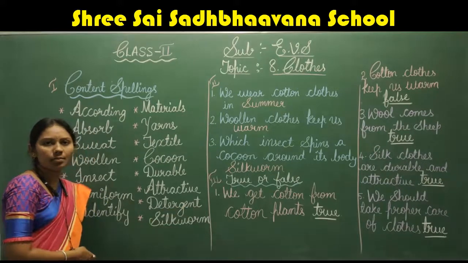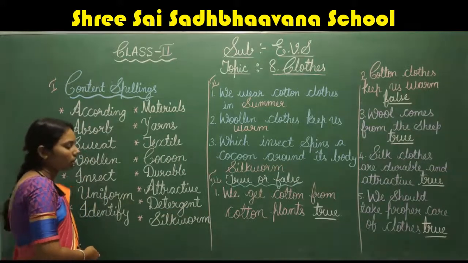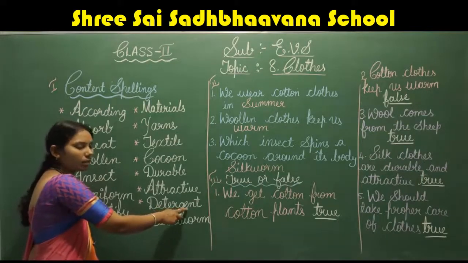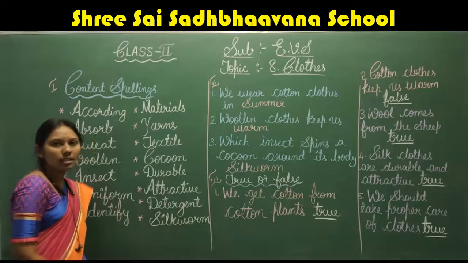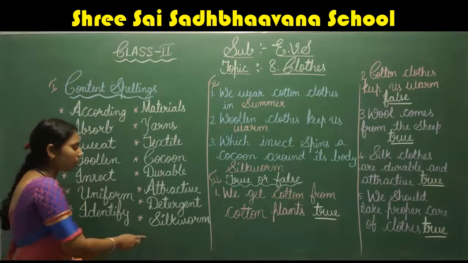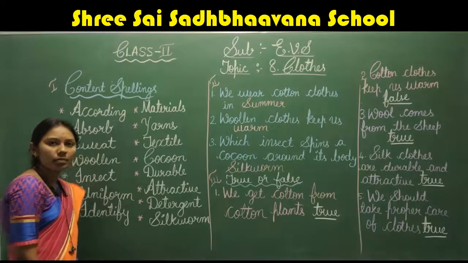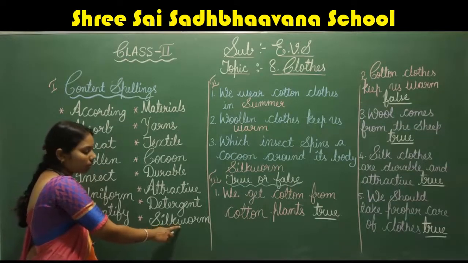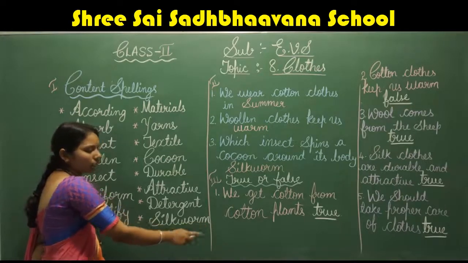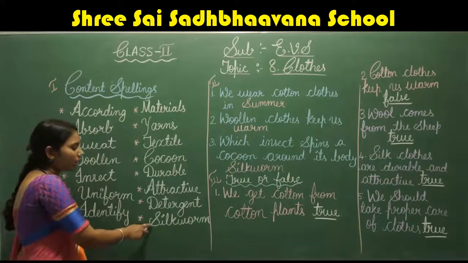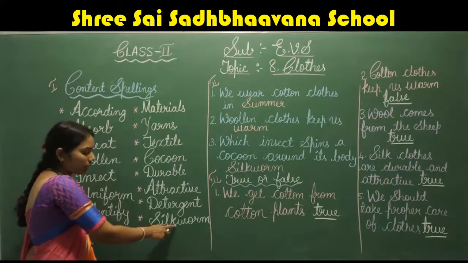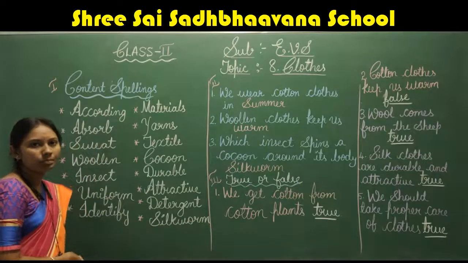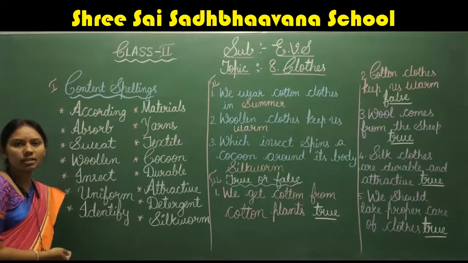D-E-T-E-R-G-E-N-T. Detergent. Okay, repeat the spelling now. D-E-T-E-R-G-E-N-T. Detergent. The next is silkworm. S-I-L-K-W-O-R-M. Silkworm. Once again, S-I-L-K-W-O-R-M. Silkworm. So we have learned these spellings.